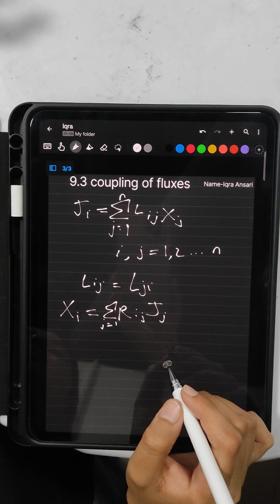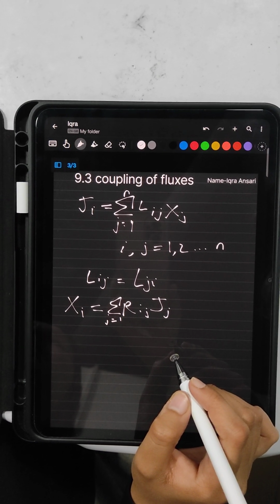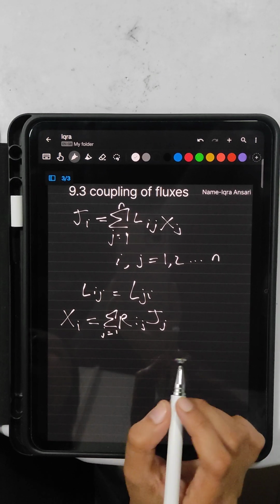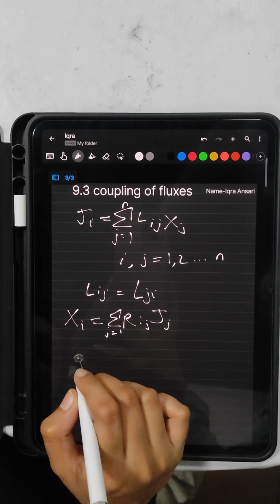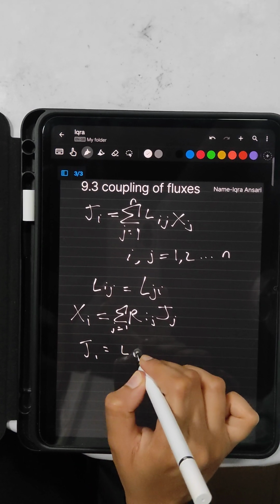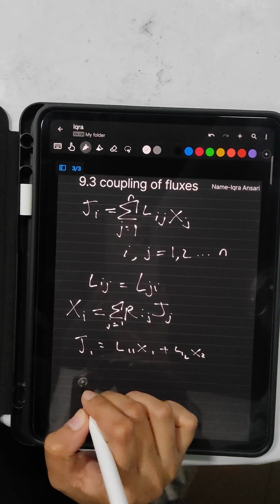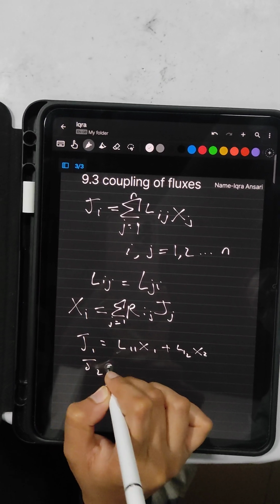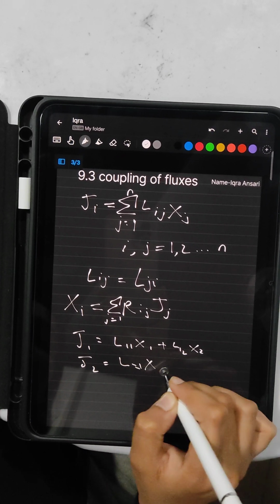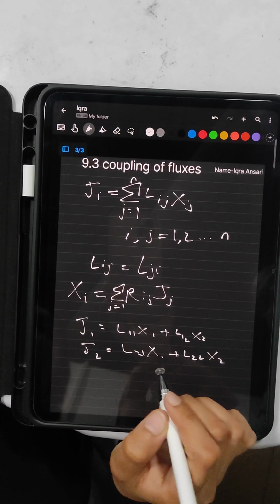Certain constraints are imposed on the phenomenological coefficients. Let us consider the coupling without loss of generality, the case of two forces and two fluxes: J1 equals L11 x1 plus L12 x2, and J2 equals L21 x1 plus L22 x2.